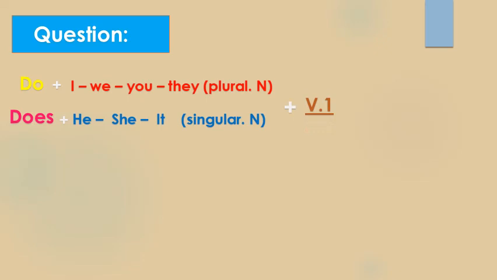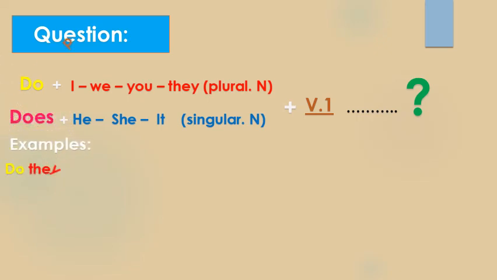Okay guys, please note, just we add verb 1, without s or es, if it is singular or plural. Then we complete the sentence and here we put the question mark.